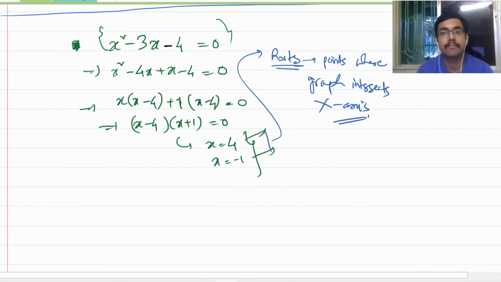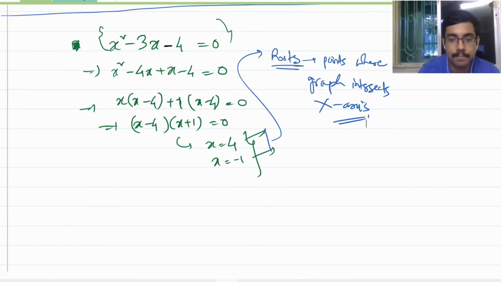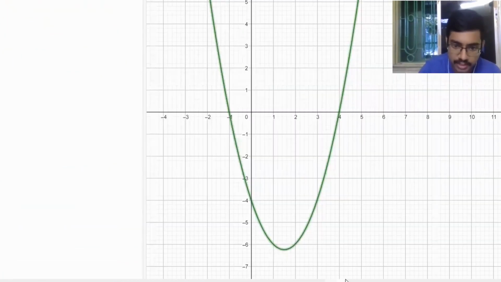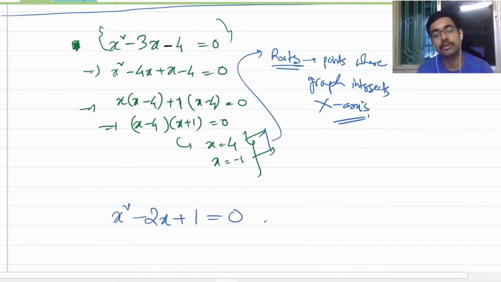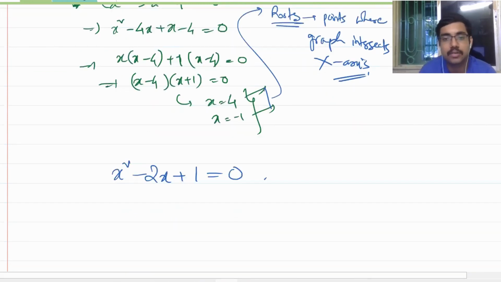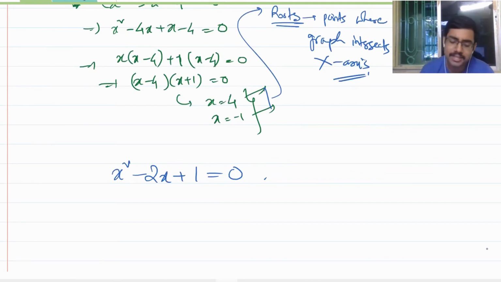Is this clear to you? Any equation you take like that. Suppose I have x square minus 2x plus 1 is equal to 0. Can you find its roots? Can you find the roots of this equation? Yes. What will be this? Find it out quickly. Why is it taking so much time for this simple thing?